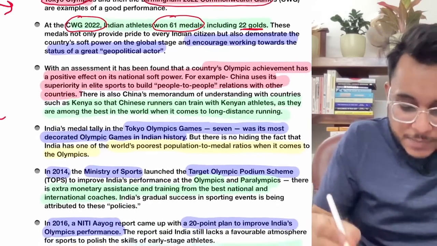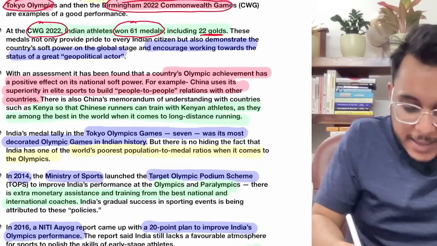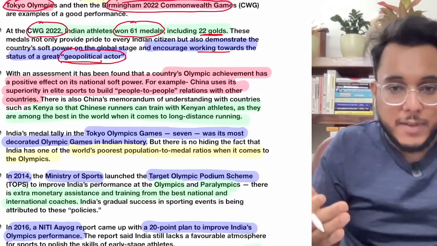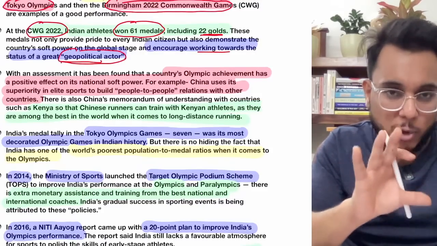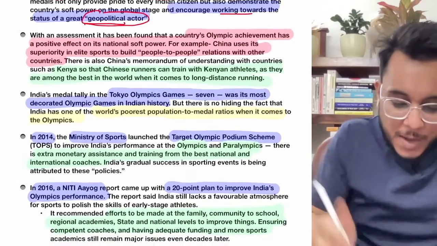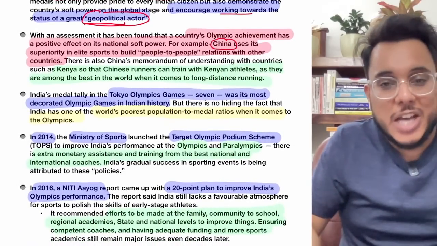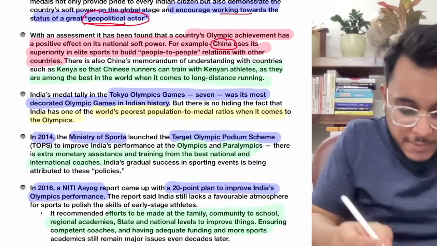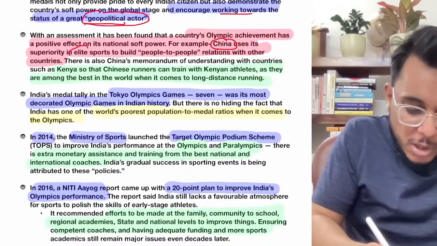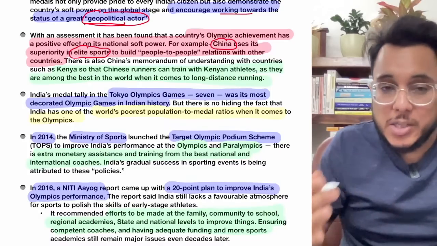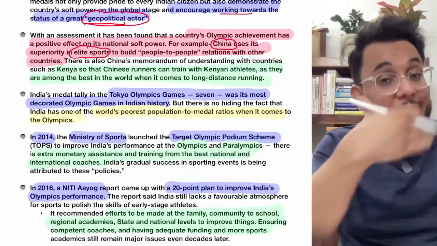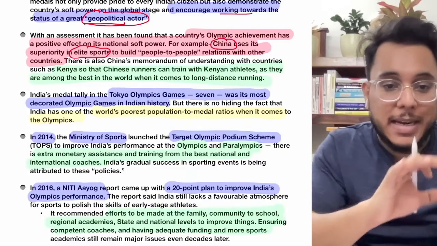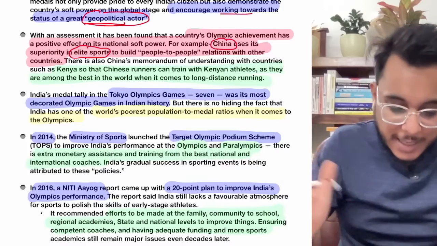It will also encourage a geopolitical power in favor of India. I'll explain how that is going to be a soft power. Now see this. When we talk about China, China connects with other countries on the basis of sports. China has good performance in elite sports. It trains the athletes of other countries in sports, and by that it connects on the people to people front. That is one thing.